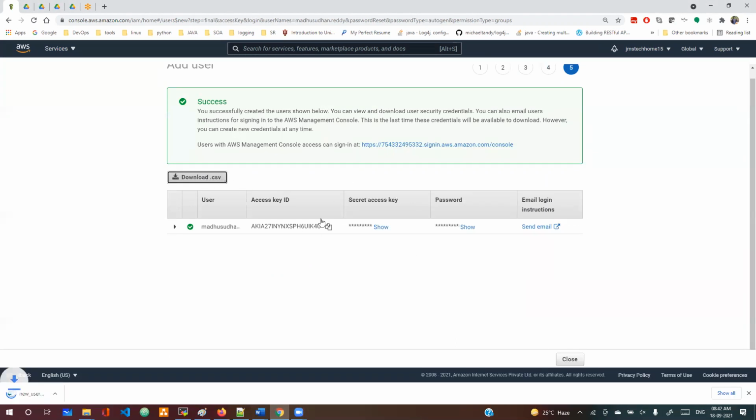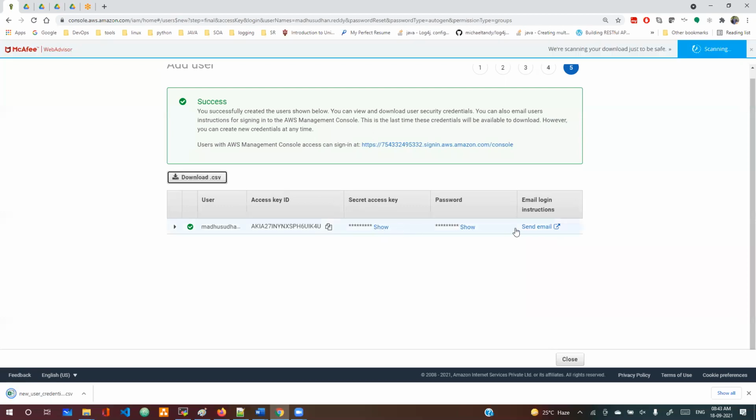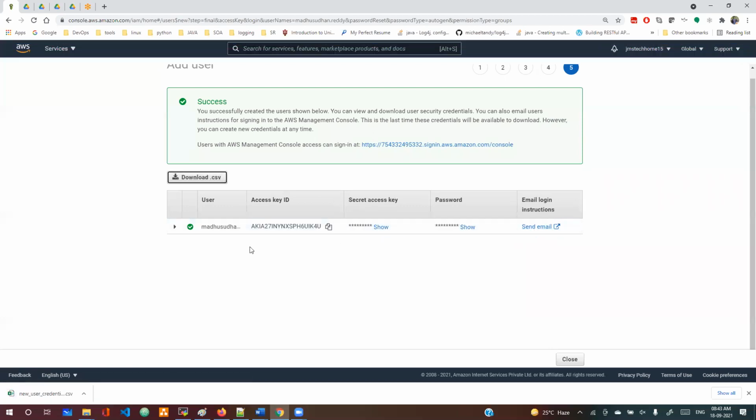Okay, this CSV file will now show the secret key and password. One more important thing is, never share these keys with any other employees in your company, and don't use these credentials publicly on any of your shared instances.